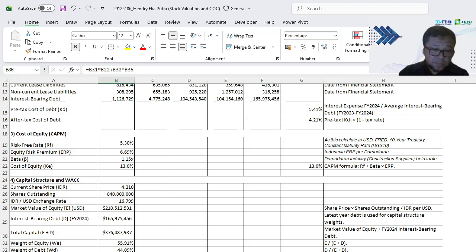This 9.12% figure represents the return that PT Hexindo investors require. Please note that WACC, or cost of capital, can be used as an input to do FCF and later on you can do the DCF calculation. These FCF and DCF calculations can be used to do stock evaluation, which helps you decide whether you want to buy the stock or not, based on the value, whether it is undervalued or overvalued.